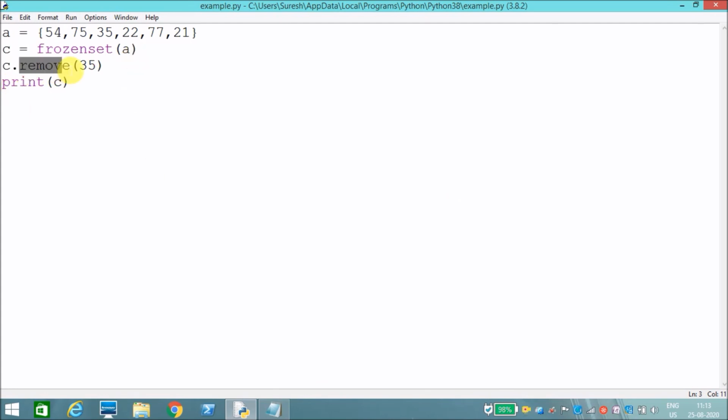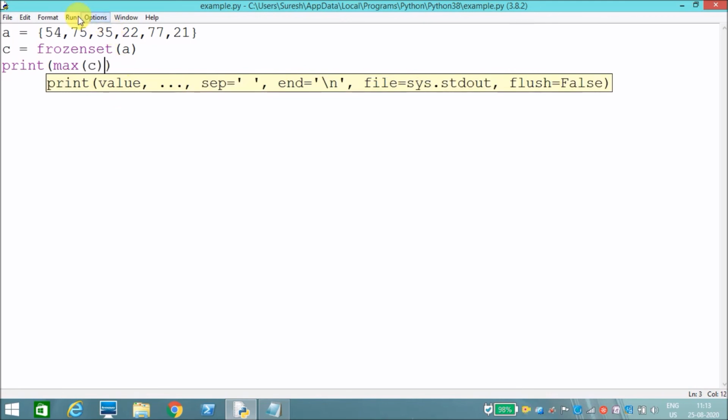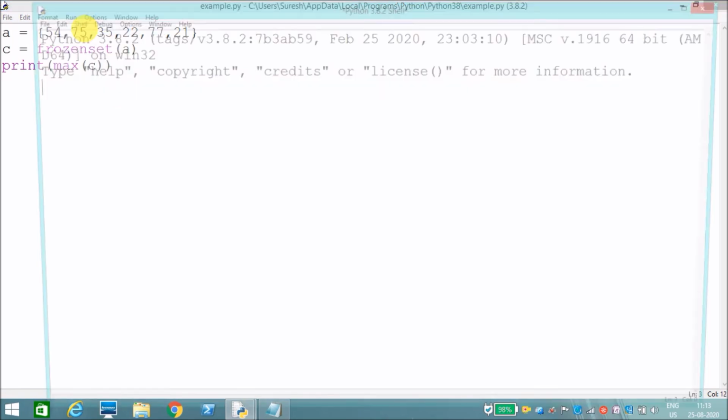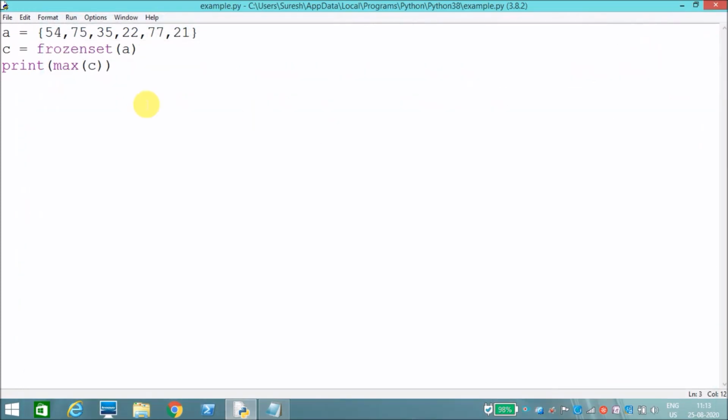For example, I want to print the maximum of c. I'll run this. It has printed the maximum. Except adding and removing, it will support all the operations. Okay, frozen set. This is all about the set data type.